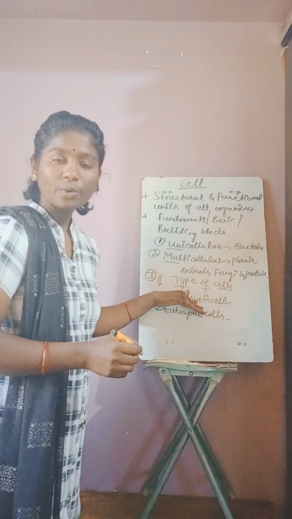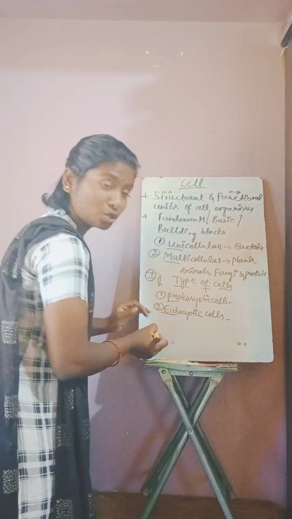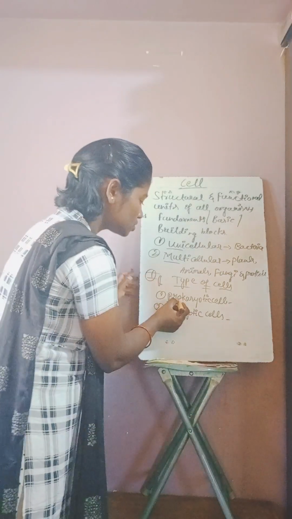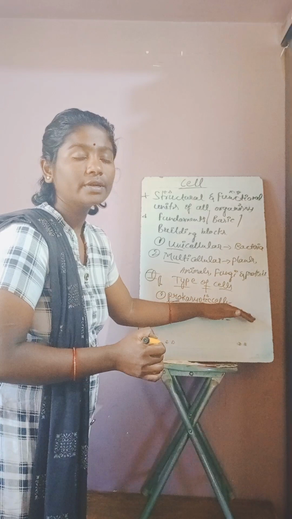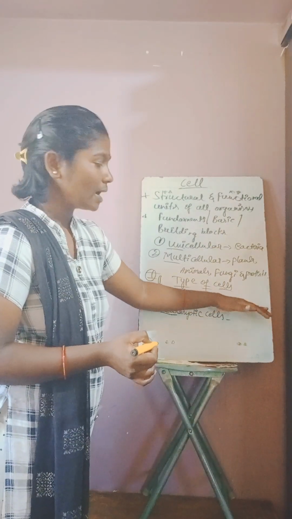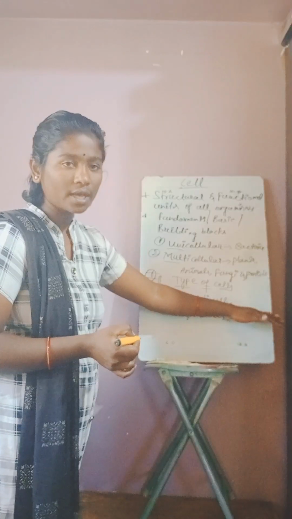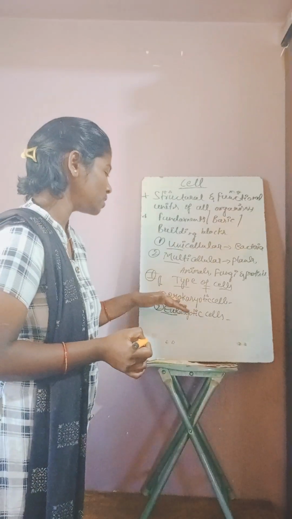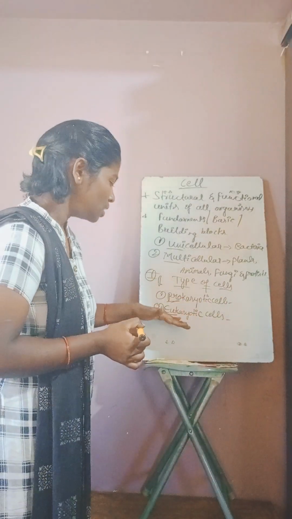Clear? So prokaryotic cells: pro means beginning or first, and karyon means nucleus. Prokaryotic cells are the type of cells that do not have a prominent nuclear membrane, nucleus, and membrane-bound cell organelles. Such organisms or cells are called prokaryotic cells or prokaryotic organisms.